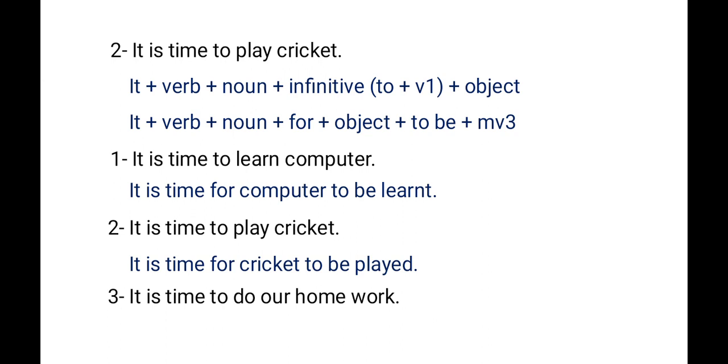For will be added here. So, it is time for. Then what? Then we have to write object. Our homework. It is time for our homework. Our homework is the object here. Then to be. Then to be done. Do, did, done. Main verb in the third form. It is time for our homework to be done. Clear?